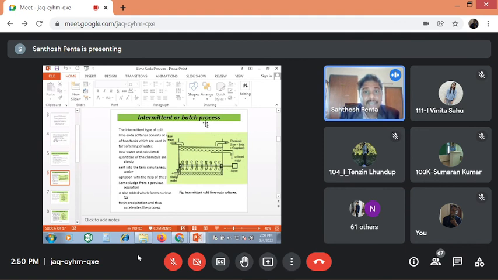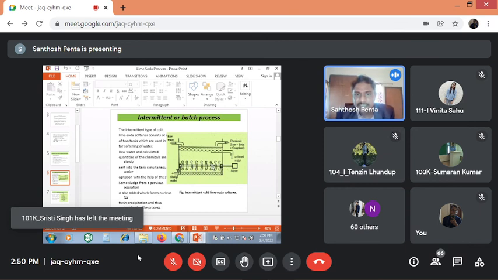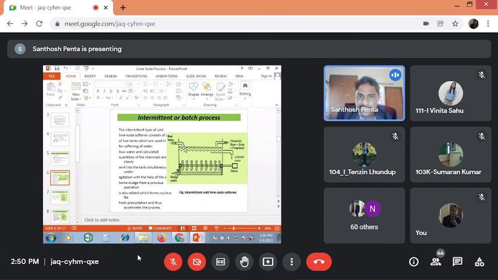Intermittent or batch process. What happens? In the intermittent process, one container is there. Let us assume its quantity is around 500 liters. Then you take 500 liters of hard water sample. A mechanically operated stirrer is there. From the left hand side, you can add raw water. From the right hand side, you can add a calculated amount of lime and soda. You add lime and soda at room temperature, that means at normal ordinary temperature.